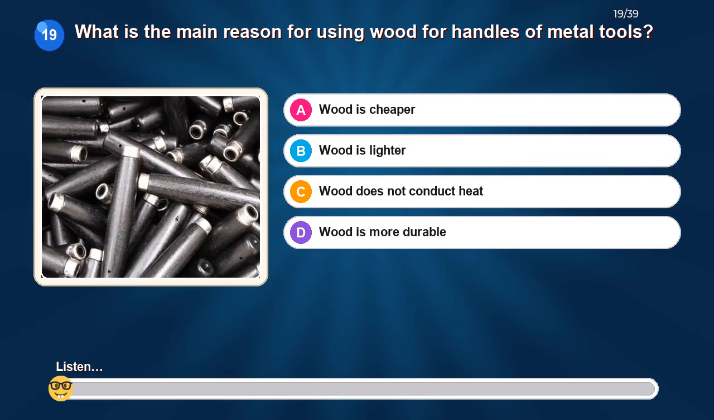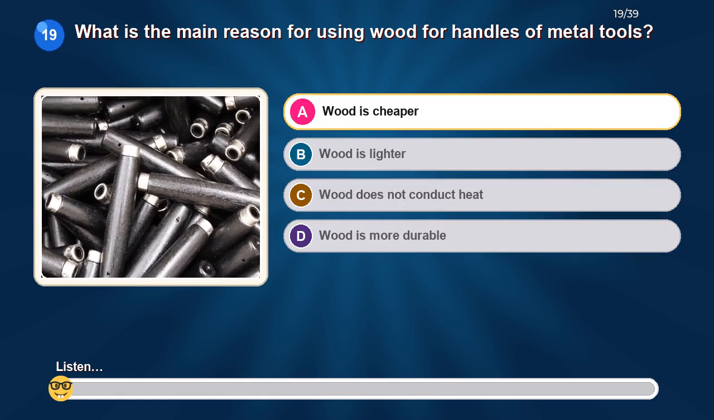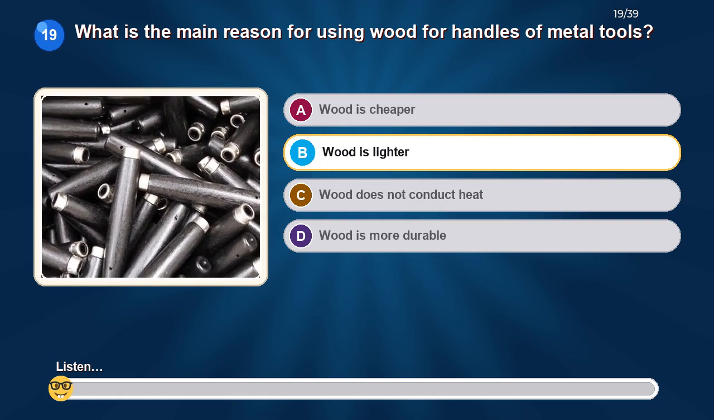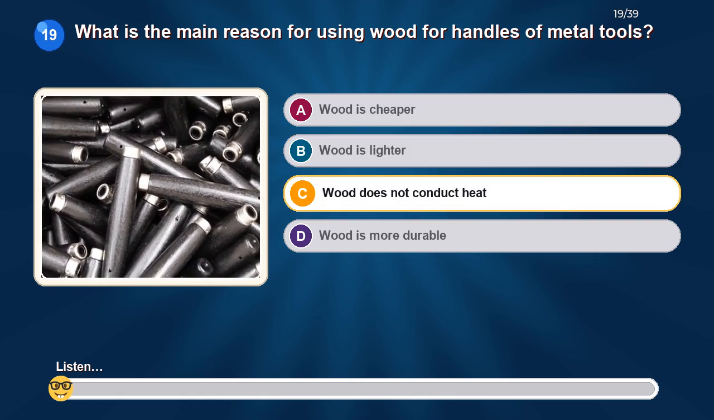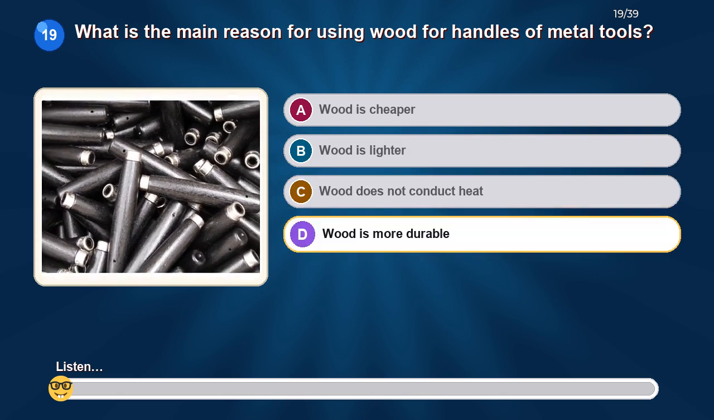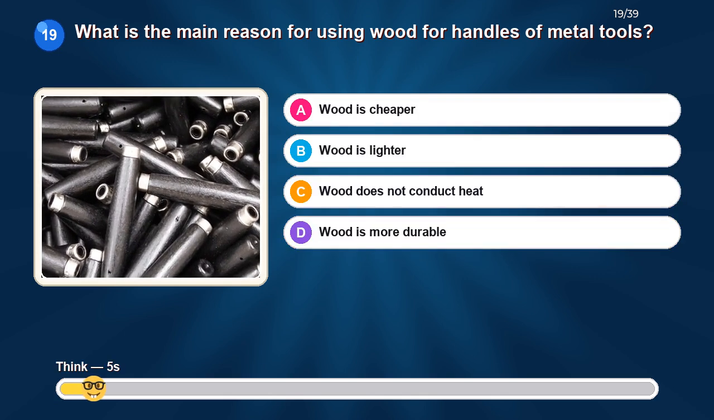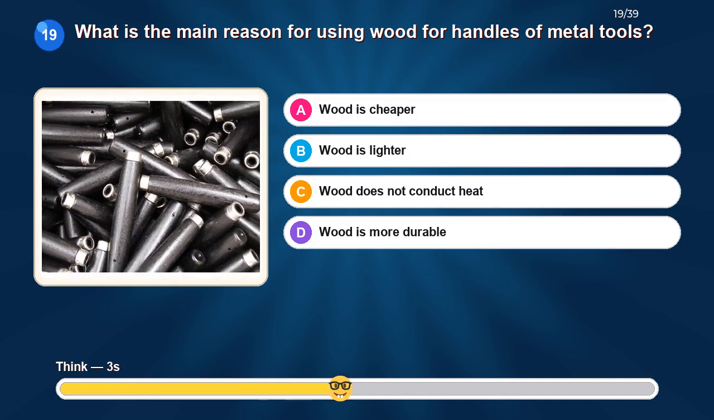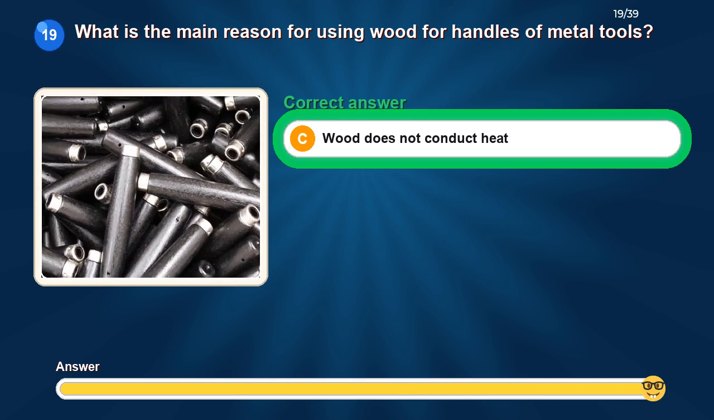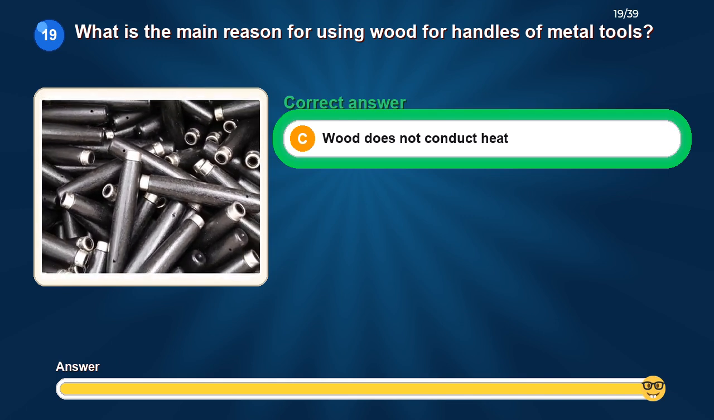What is the main reason for using wood for handles of metal tools? Option A, wood is cheaper. Option B, wood is lighter. Option C, wood does not conduct heat. Option D, wood is more durable. The correct answer is wood does not conduct heat.